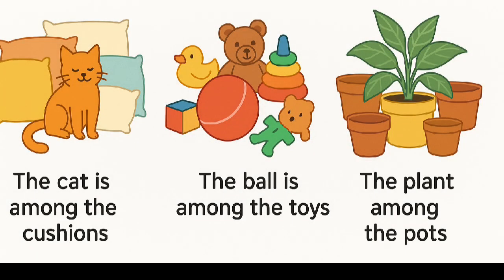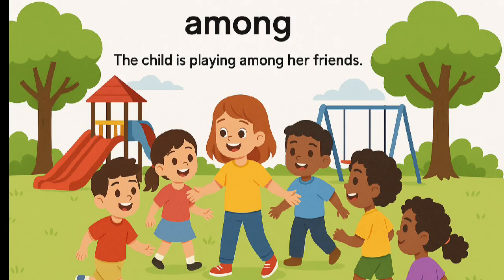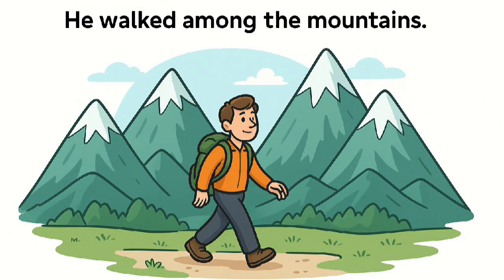For example, the cat is among the cushions, the ball is among the toys, or the plant is among the pots. When talking about people, among shows someone in the middle of many others. For example, the child is playing among her friends, which means she is surrounded by them. You might say, he walked among the mountains when someone is surrounded by several mountains, not just two. This creates a picture of being in the middle of many natural elements.